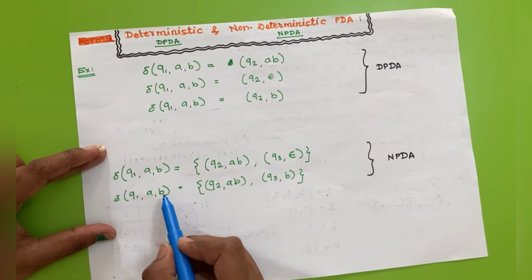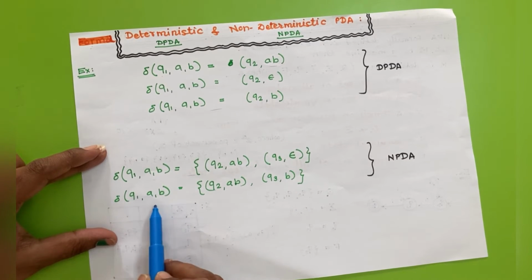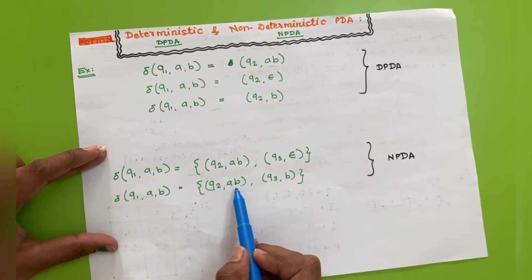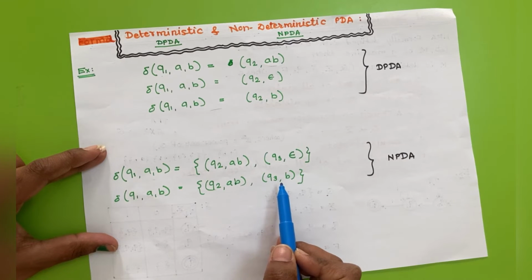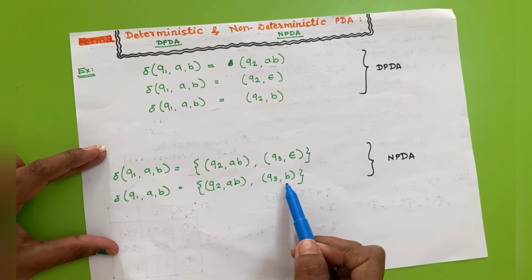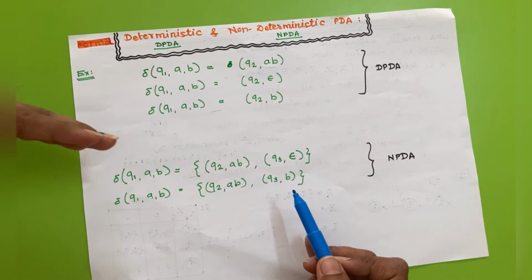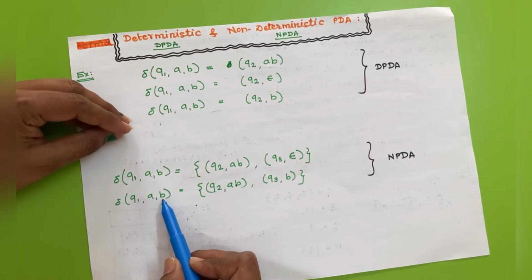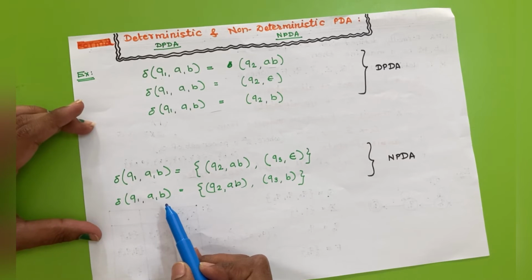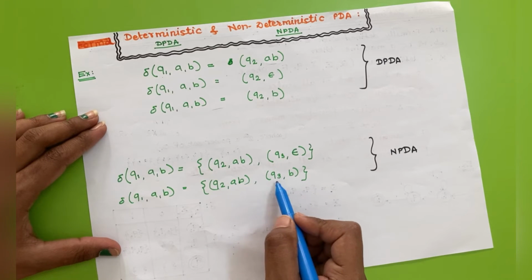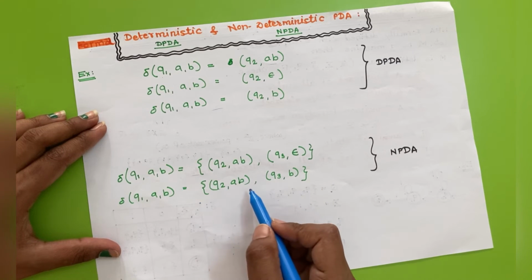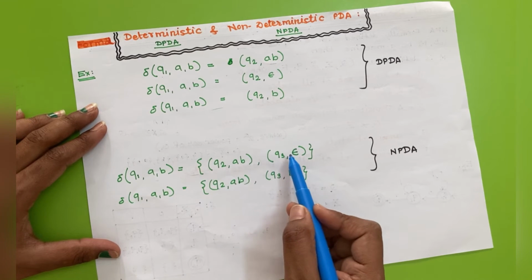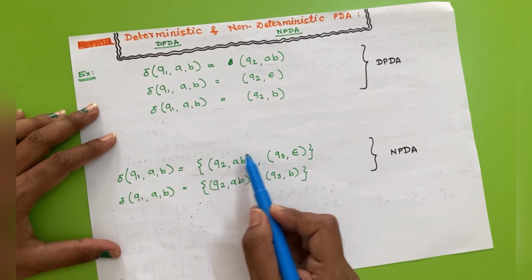For this situation of the input symbol and stack, we have to perform either a push operation or maybe a no operation. So there can be a situation in PDAs where, for a single situation of input symbol and current top of the stack, we have more than one operation for the given situation, either this operation or that operation.